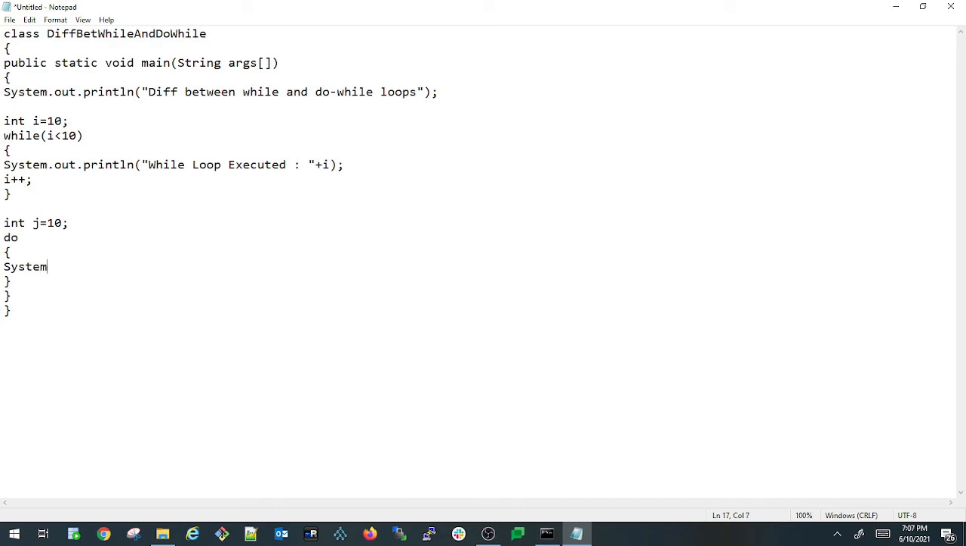Inside that I'm printing System.out.println. I'm saying "do while loop executed", and I'm just printing the variable j here. I'm putting a semicolon to finish the statement, and I'm writing an increment for j here, j++. So the variable j will be incremented by 1. After that I'm writing my condition, while j less than 10, and I'm putting a semicolon to finish the do while loop. Now let us first try to save this program.